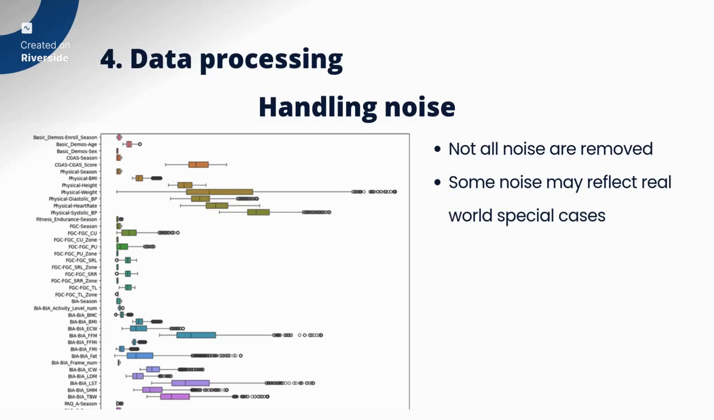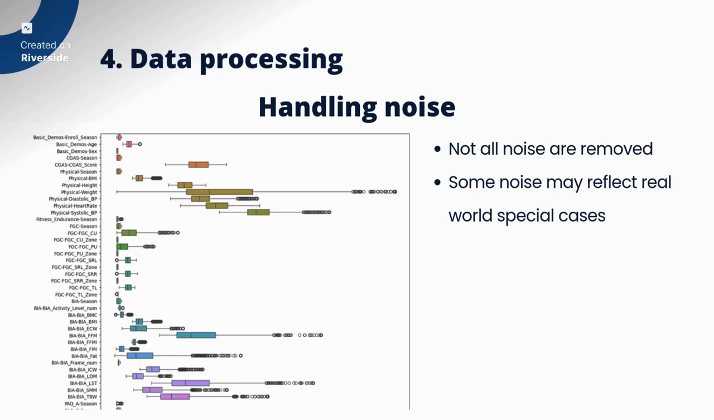We decided to keep some of the noise, as you can see in the box plot here. Some of them are very dense. The frequency of noise is very dense outside the interquantile range. So this means that the noise might capture some extreme case or special case in real-world data. So that's why we decided to keep it.